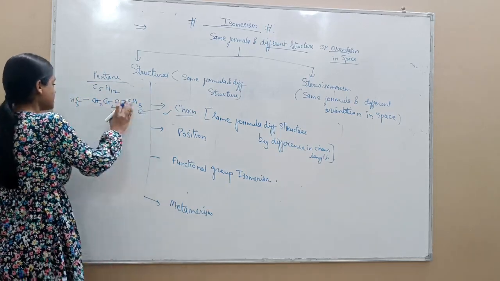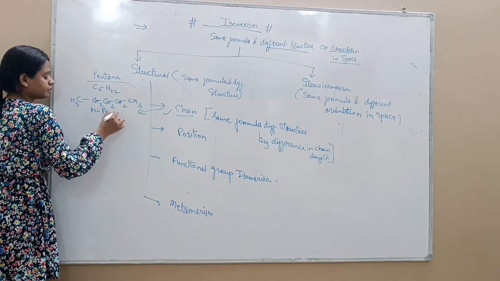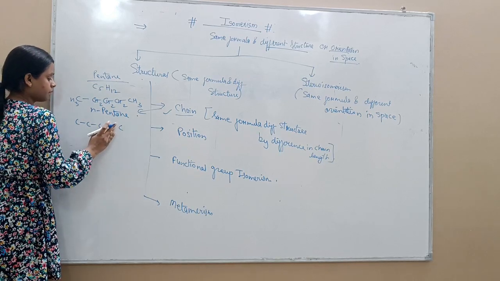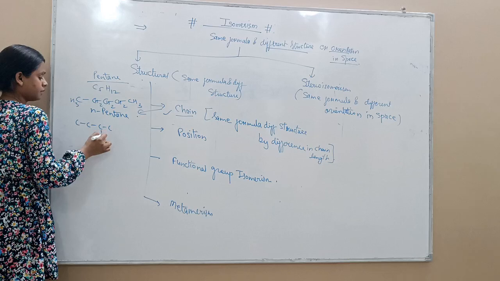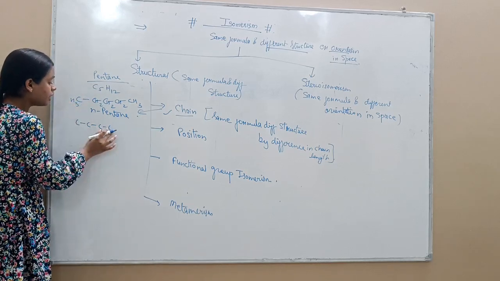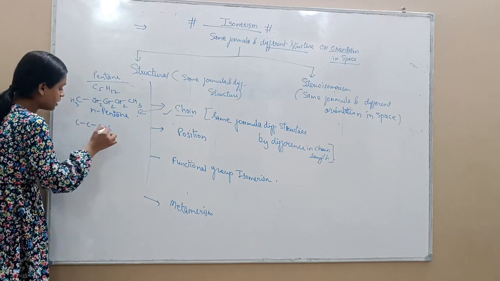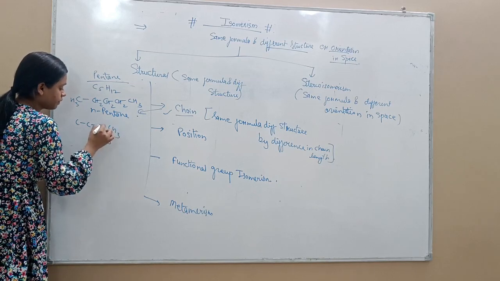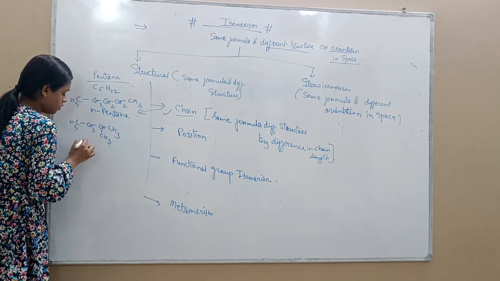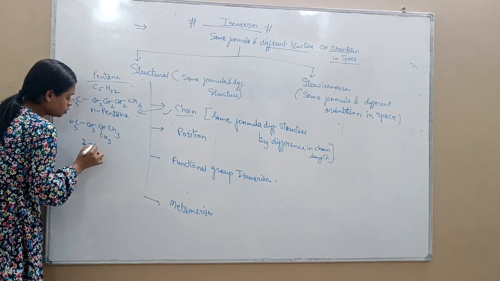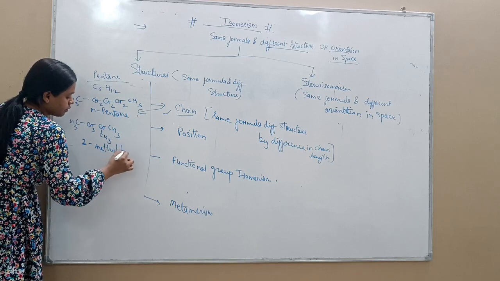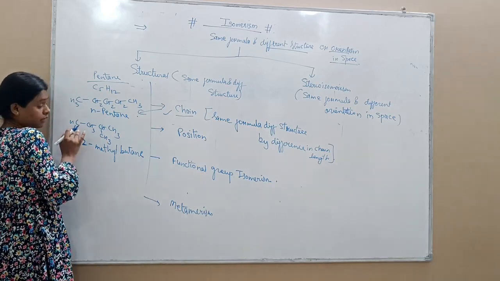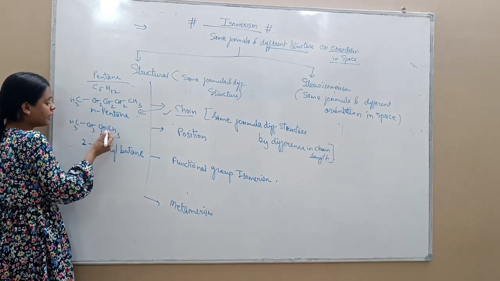One isomer of pentane is this, that is n-pentane. Okay, if I place the last carbon in the second position of the 4 carbon chain, it will convert into 2-methylbutane. Okay.